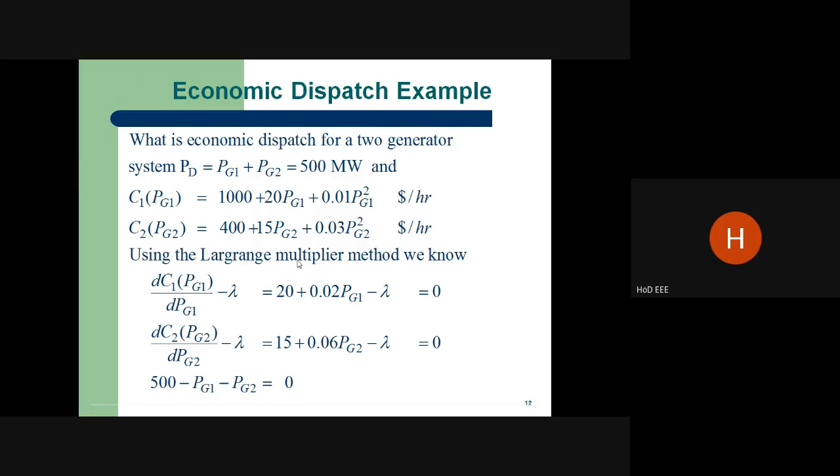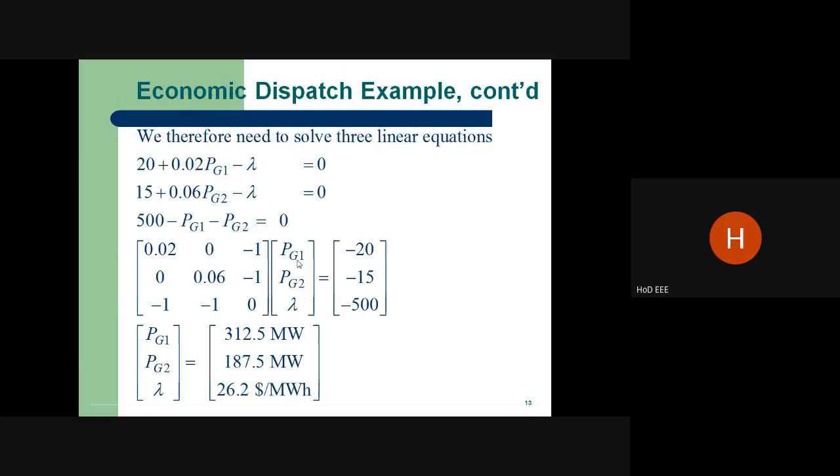Definitely we have to find Pg1, Pg2 and lambda by solving the linear equations using matrices. We know the formula for solving the variables of a set of three linear equations. We take the coefficients 0.02 for P1 and also minus lambda, which is equal to 0, something like this.